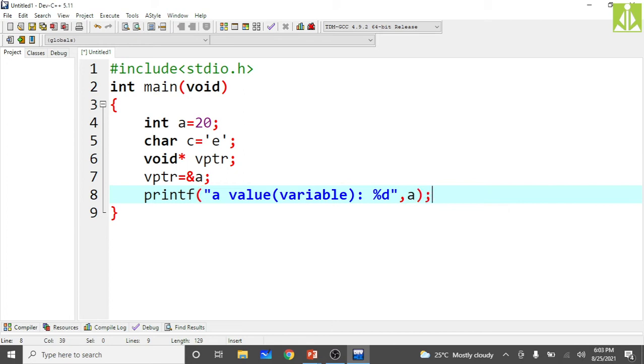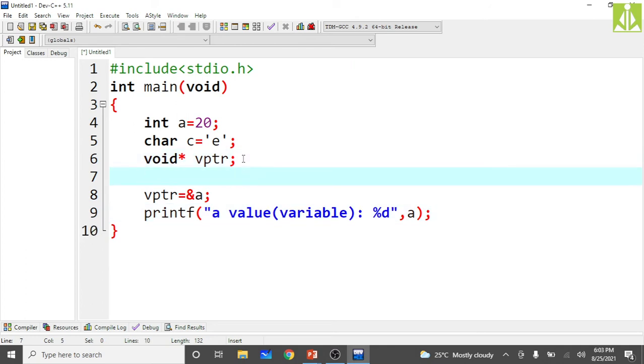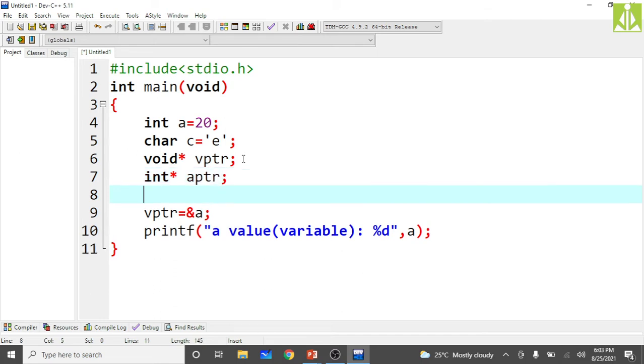So take a normal integer pointer also: int star aptr. Now aptr is an integer pointer, and in that integer pointer also I am storing the address of a. So now this is the a value using the variable, because we are printing the value of a using the variable name, the identifier.